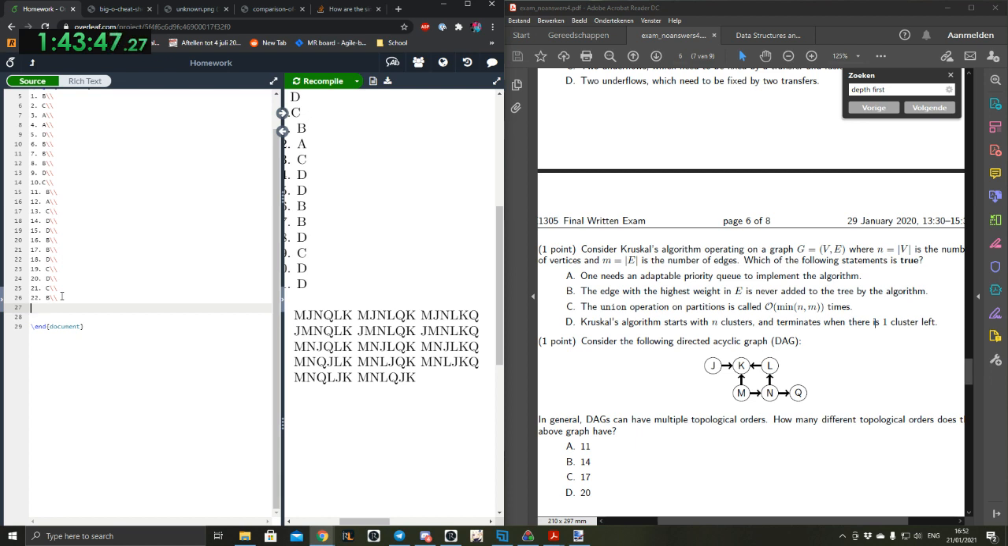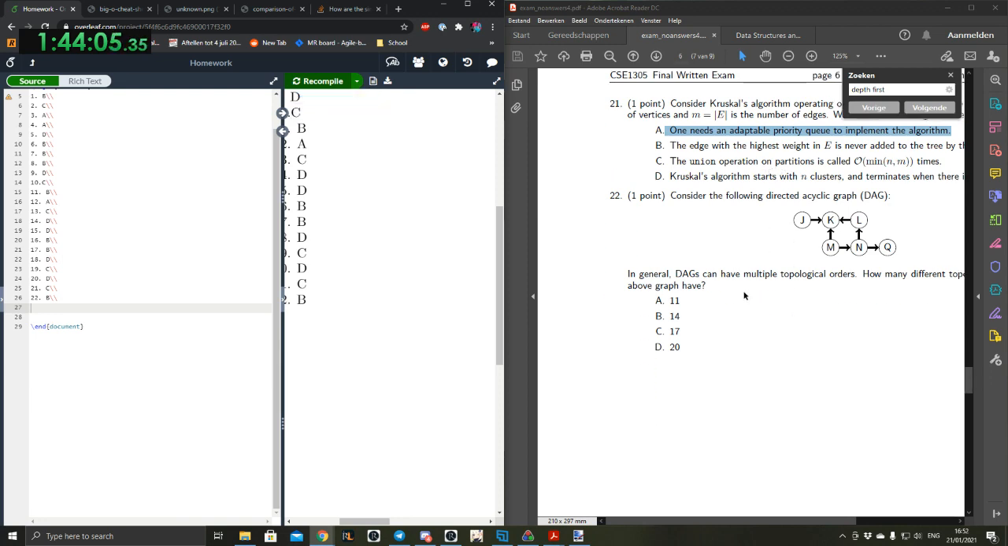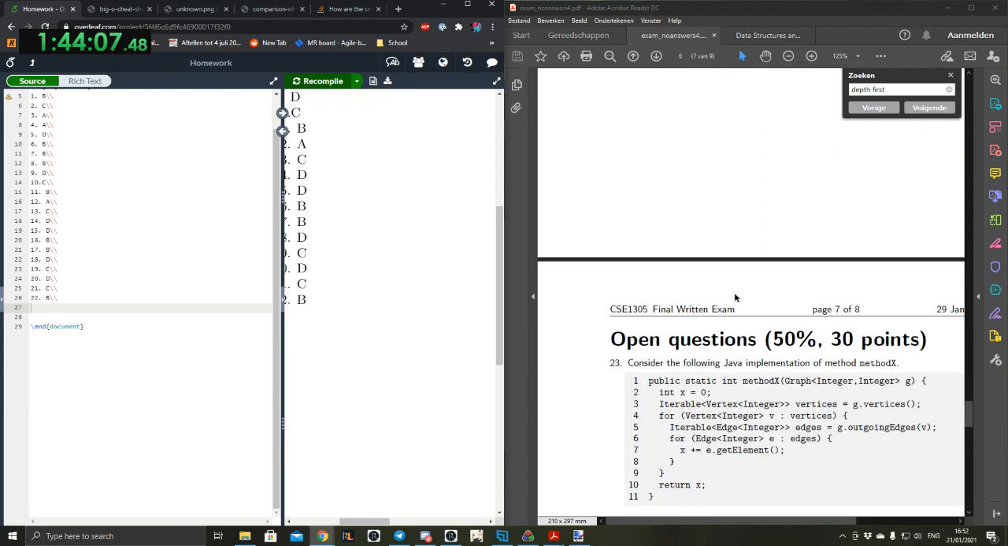The edge with the highest weight E is never called to the algorithm. What if you have two things that are connected and it just has the highest weight inherently? So B is always false, and you do not necessarily need an adaptable priority queue. So we need it, probably C. Okay, that means we are done with the multiple choice questions.